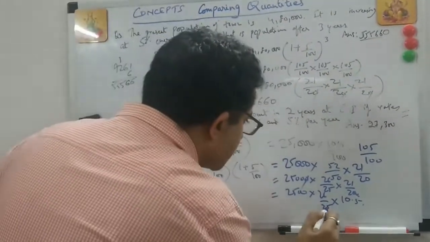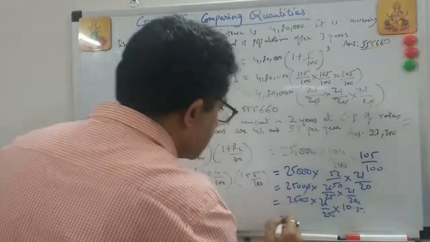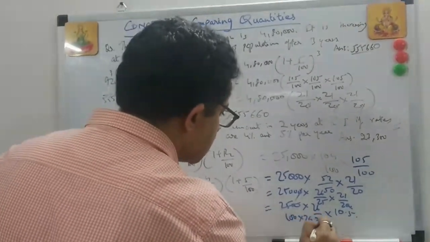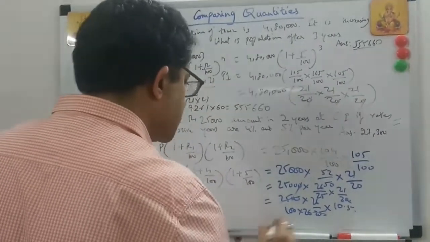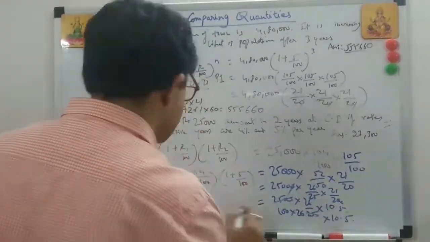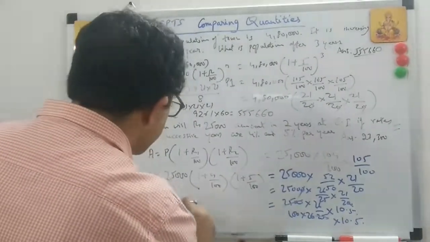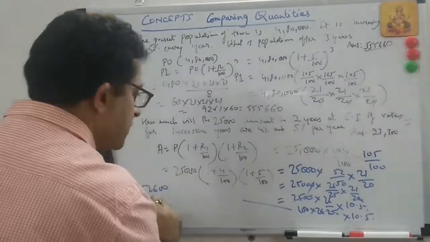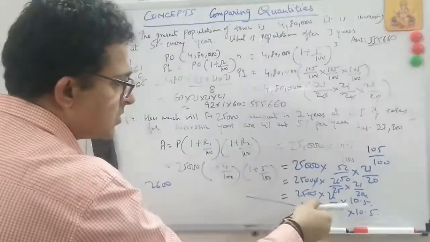Now this becomes, you can cut this, 100 into 26 into 10.5. Better I write over here. That's 2600, right, into 10.5.